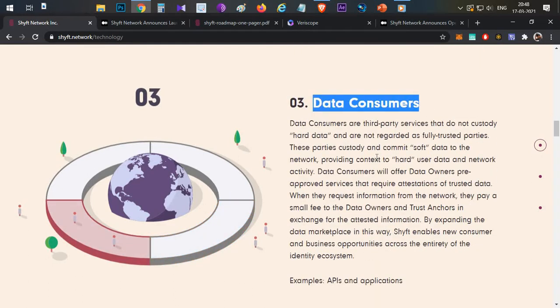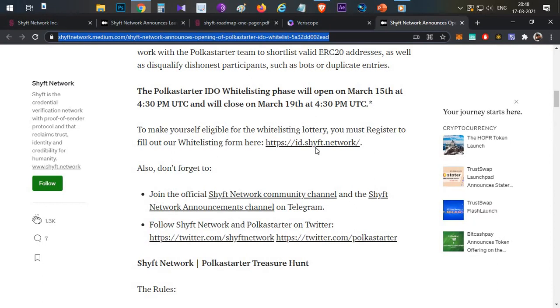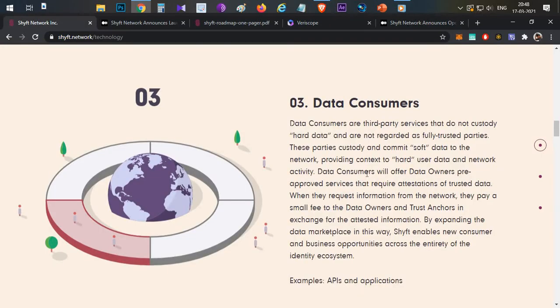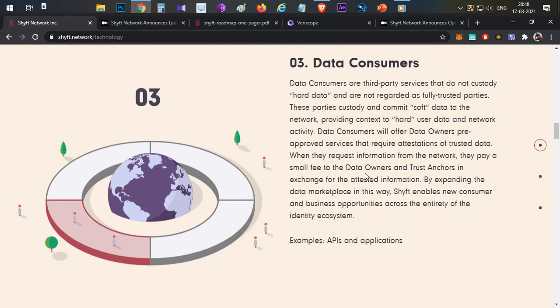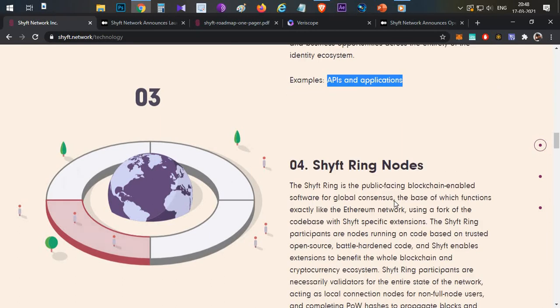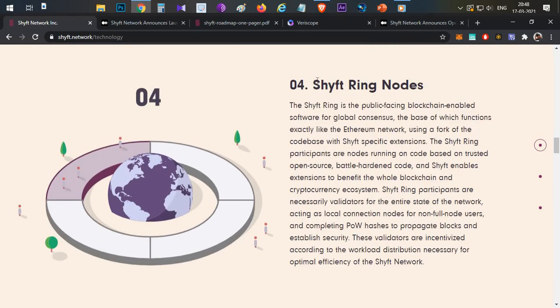So data consumers, in the example I was talking about, Shyft Network is a data consumer, where they are utilizing the data. Whatever KYC you are submitting is accessed or validated by Shyft Network. So that's why in this example the data consumers are those, and basically this data can be directly accessed through APIs and applications.